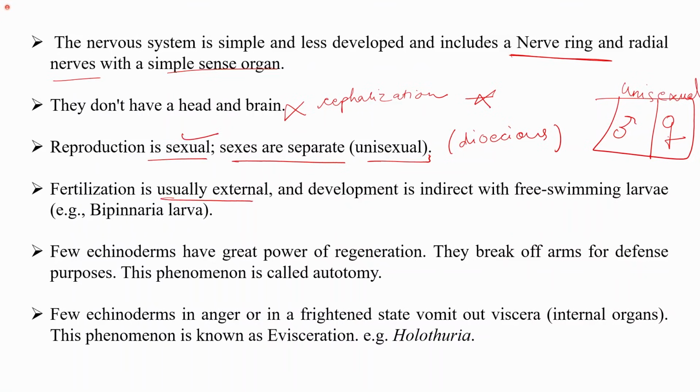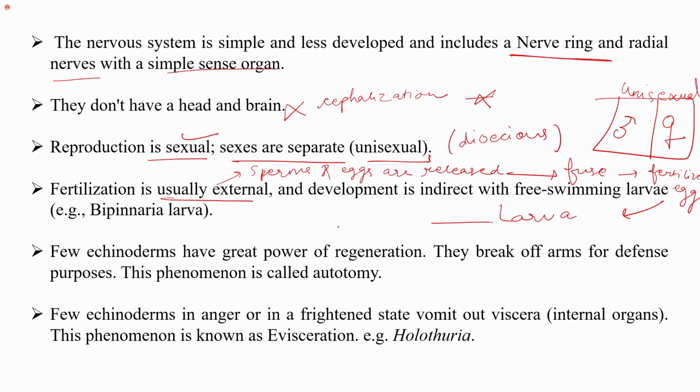Fertilization is usually external, so the sperms and eggs are released into the water by the male and female respectively, and upon fusion, it leads to the formation of a fertilized egg. This fertilized egg develops into the larva, which ultimately develops into the adult. So the larva is the bipinnaria larva.